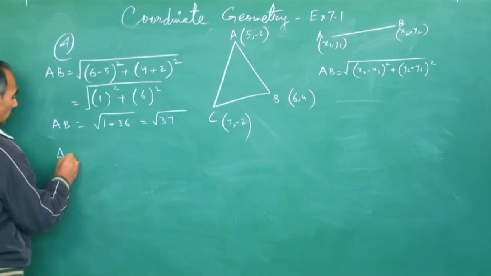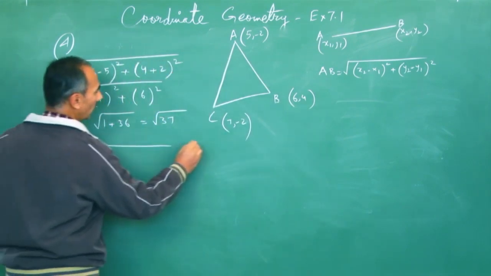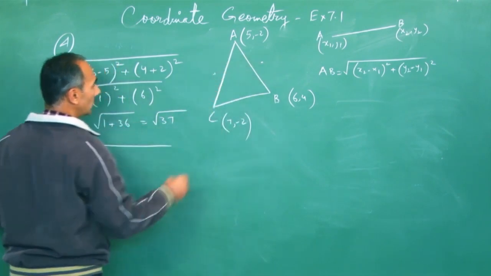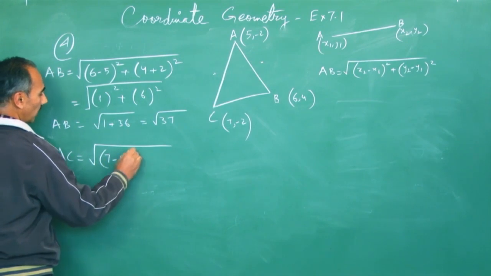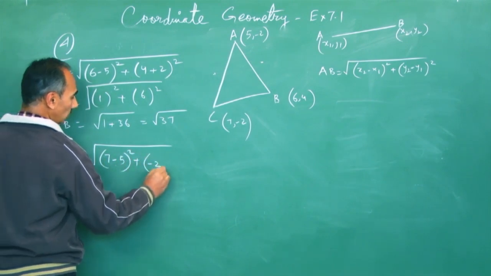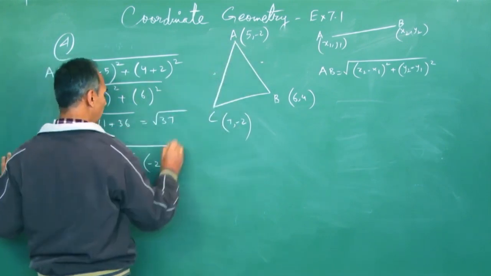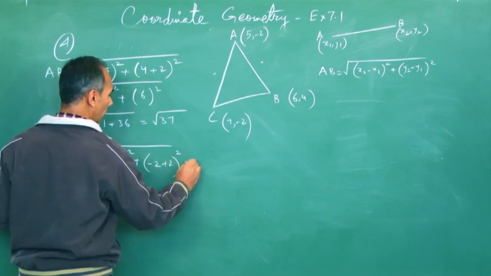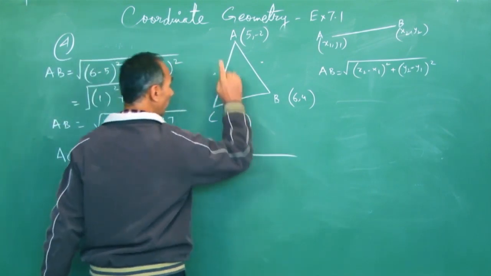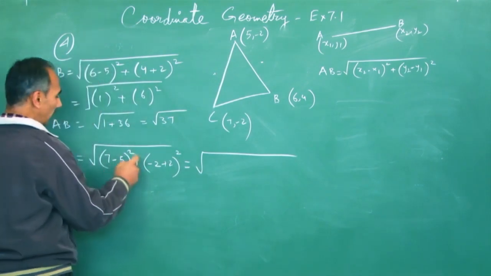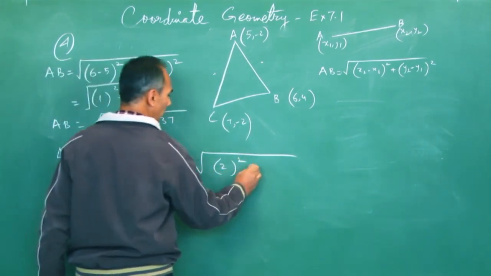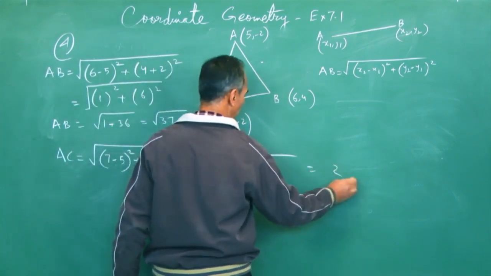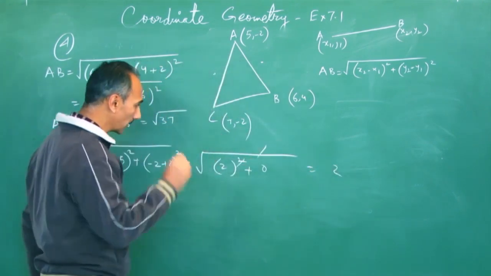Now let me move on to the other length, AC, the distance between A and C. That is x2 minus x1 whole square plus y2 minus y1 whole square. 7 minus 5 is 2, square of that, and the y difference is 0, so leave it. So this will be nothing but 2, since the square goes with the square root.